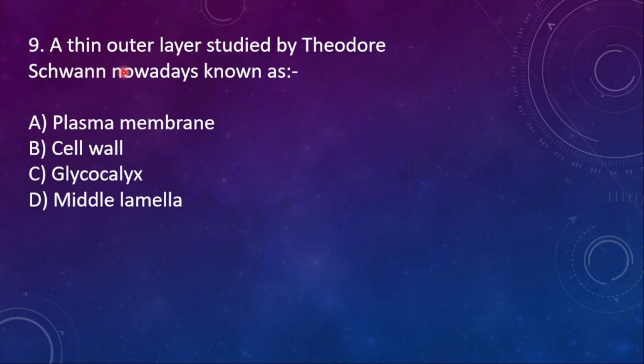Ninth one. A thin outer layer studied by Theodor Schwann, nowadays known as option A, plasma membrane, B, cell wall, C, glycocalyx, D, middle lamellae. And here the right option is option A, plasma membrane.